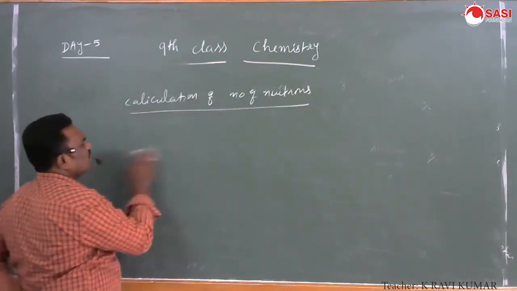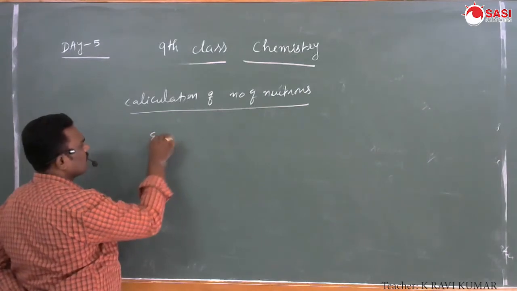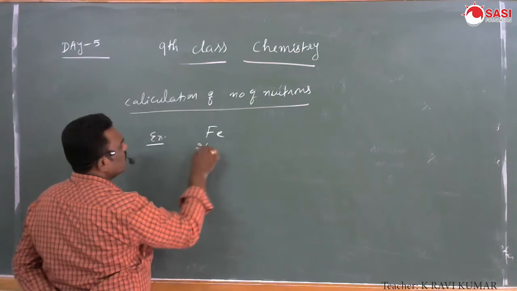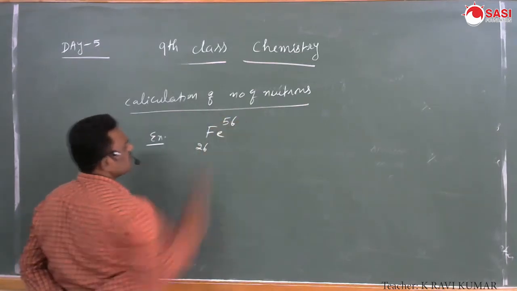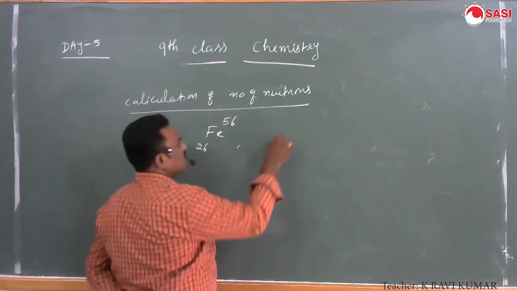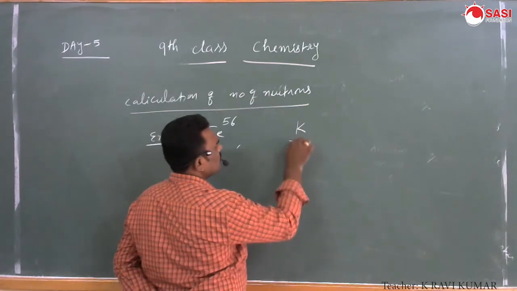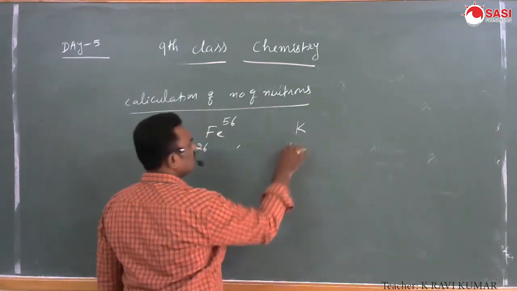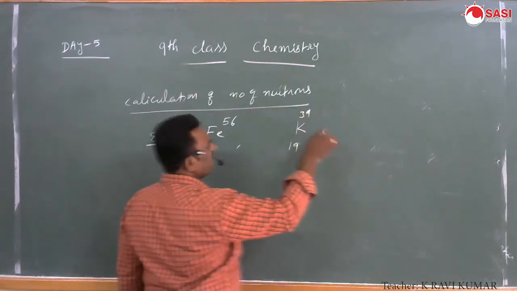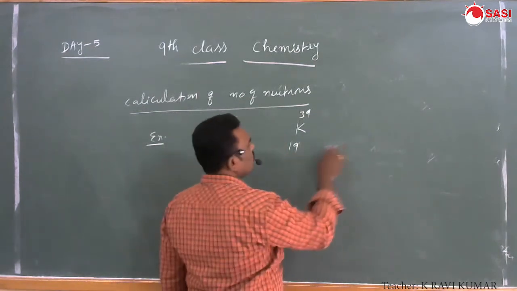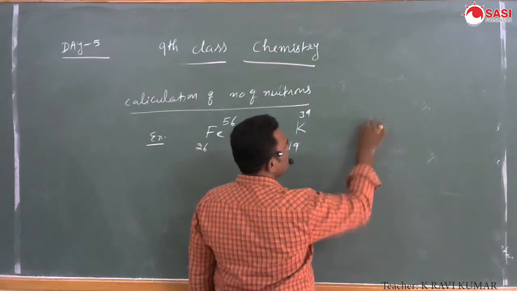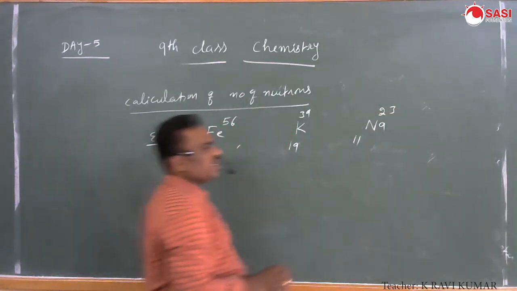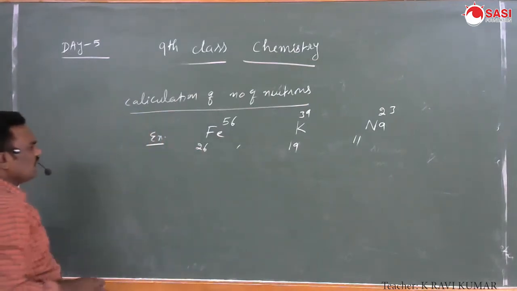For example, Fe 26, 56, potassium 19, 39, sodium 11, 23.